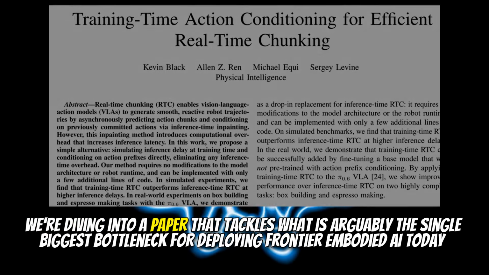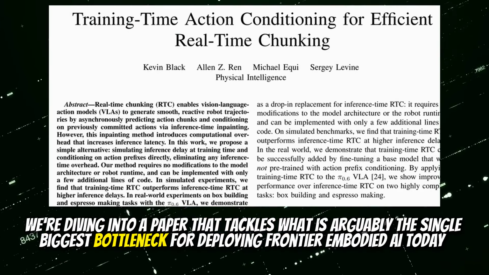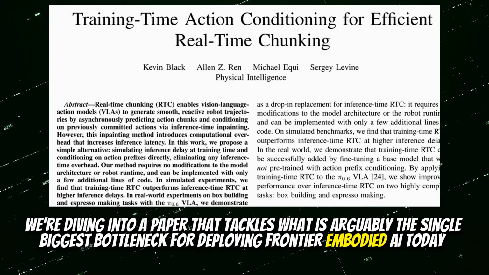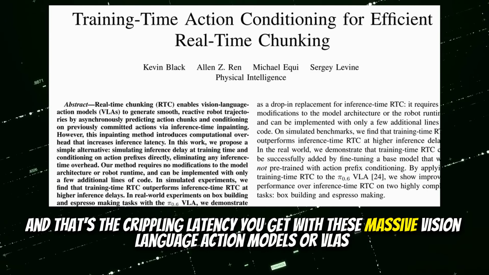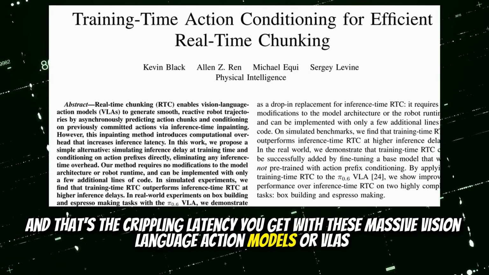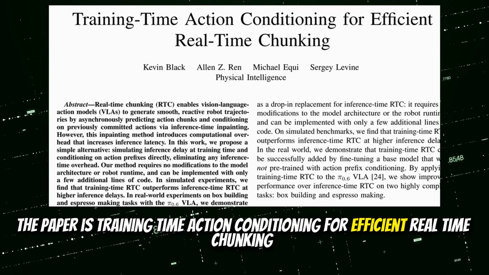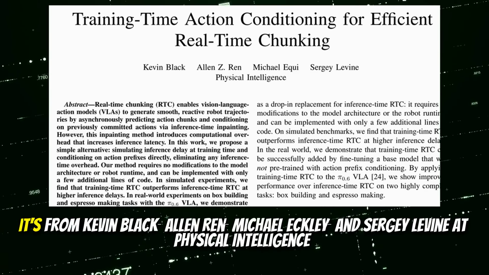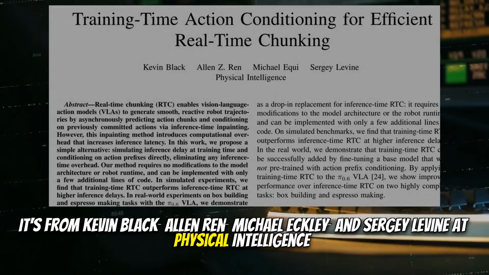We're diving into a paper that tackles what is arguably the single biggest bottleneck for deploying frontier embodied AI today. And that's the crippling latency you get with these massive vision language action models, or VLAs. Yeah. The paper is Training Time Action Conditioning for Efficient Real-Time Chunking. It's from Kevin Black, Alan Wren, Michael Equi, and Sergey Levine at Physical Intelligence.